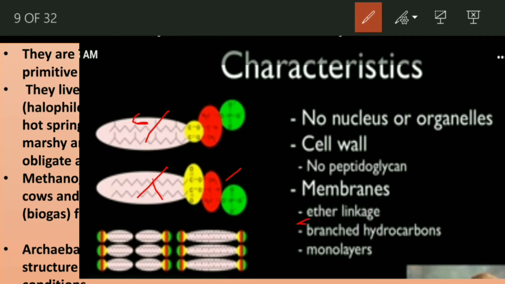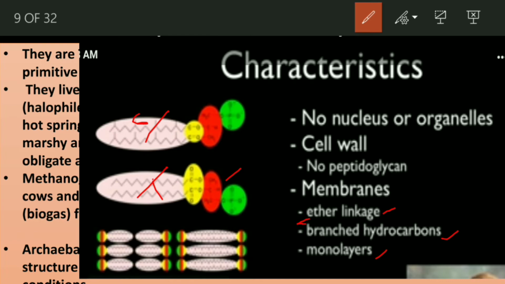In archaebacteria, this red dot is glycerol, and glycerol and fatty acid bind together by ether linkage, whereas in eubacteria both are linked together by ester linkage. Ether linkage is important, and branched hydrocarbons are very important, and they form lipid monolayers.